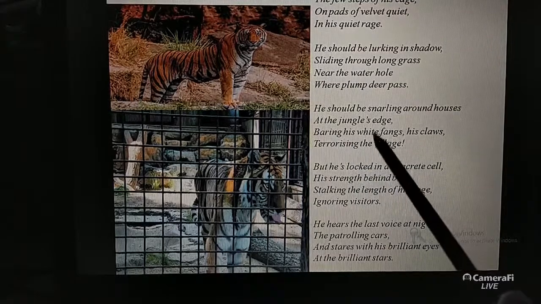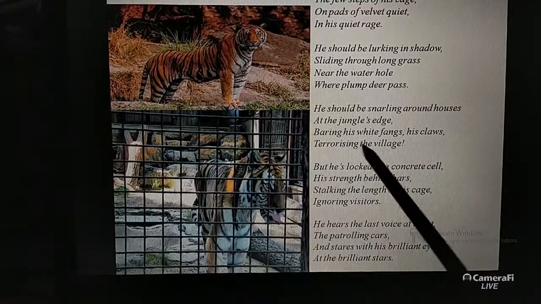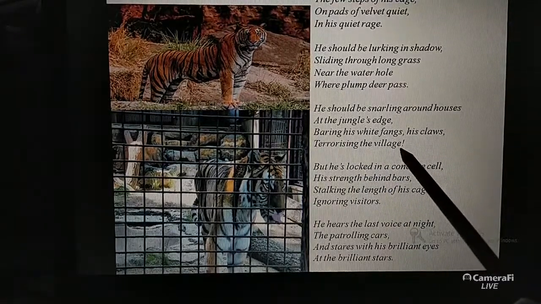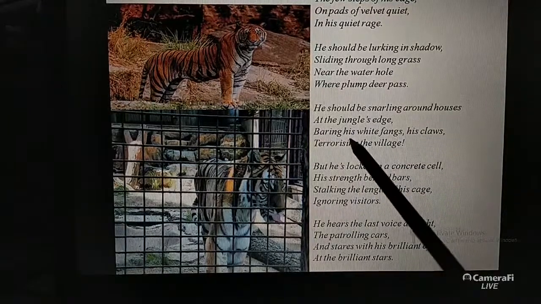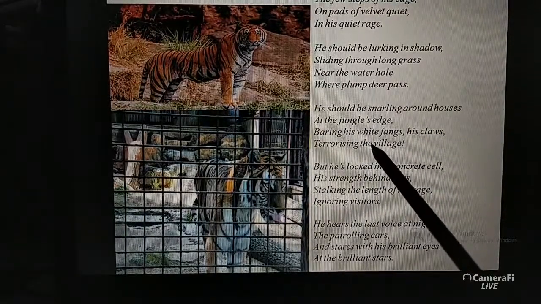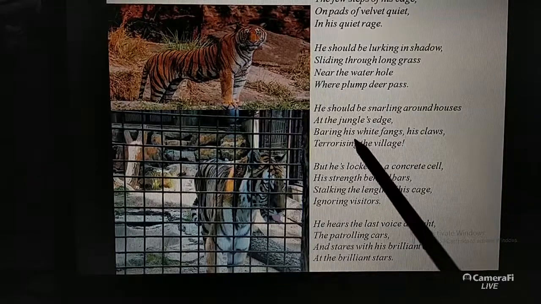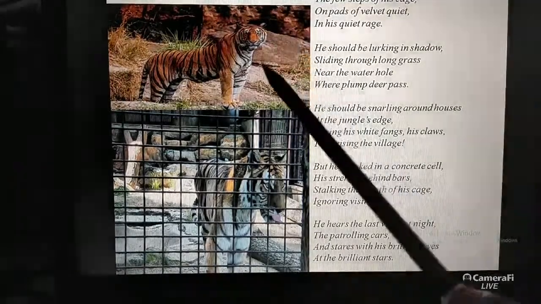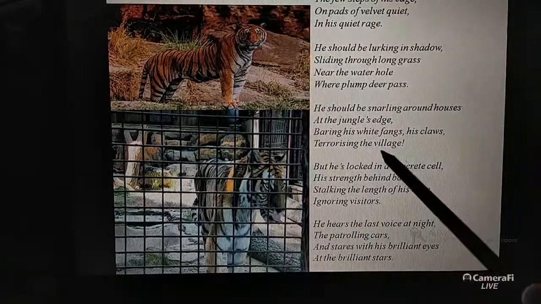So baring his white fangs, his claws, terrorizing the village. So if now suddenly the question comes, where does the above line occur? The above line occurs in Leslie Norris's poem A Tiger in the Zoo. This is the complete answer. Okay.